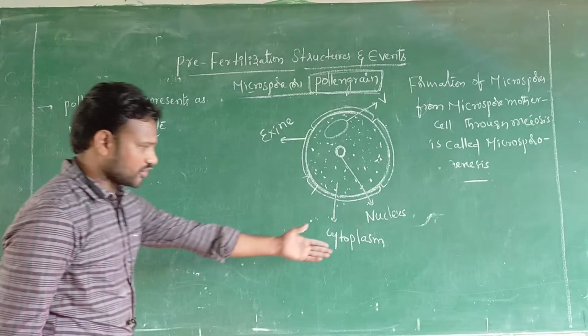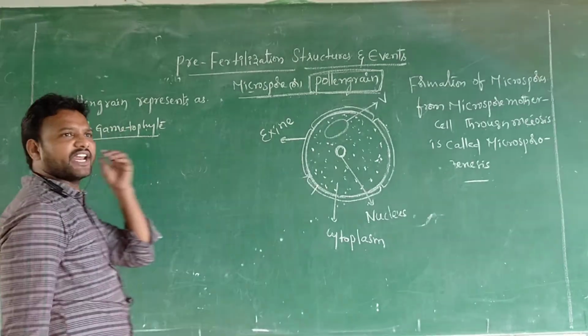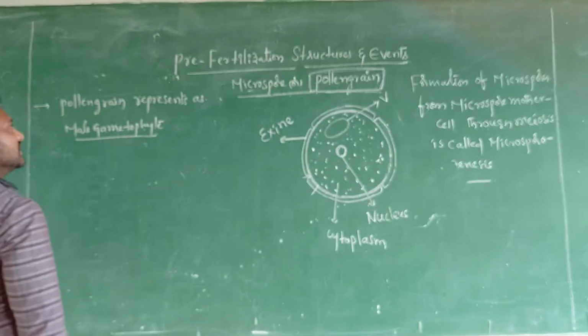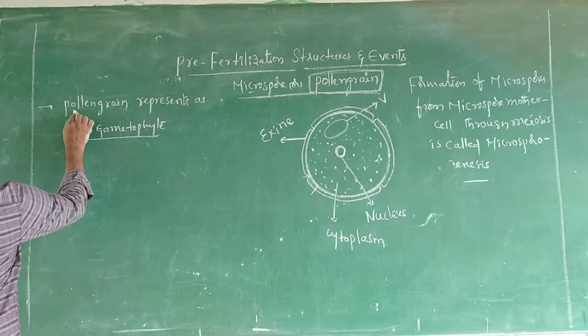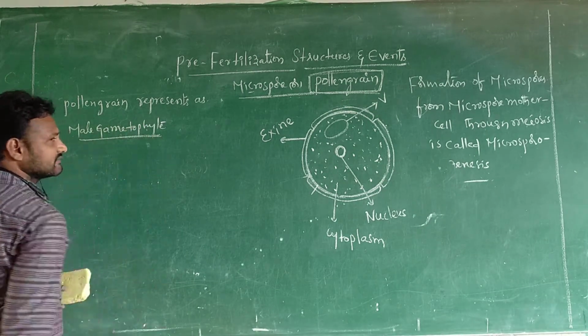Pollen grain or microspores are found here, sir. This is the structure of microspore or pollen grain. Before discussing the structure, we need the importance of this pollen grain. That pollen grain represents the male gametophyte.